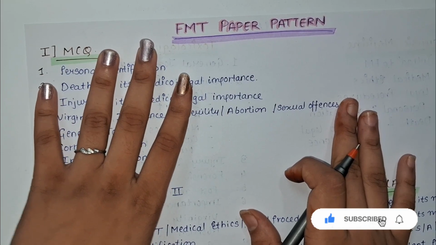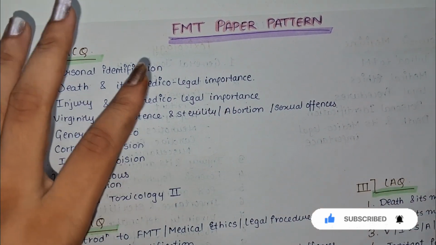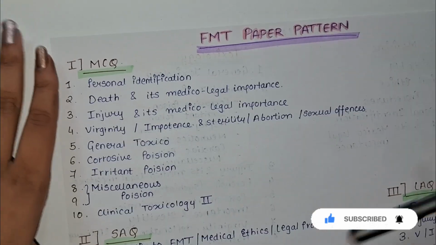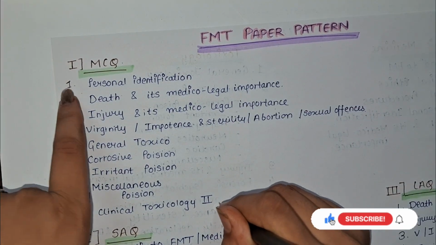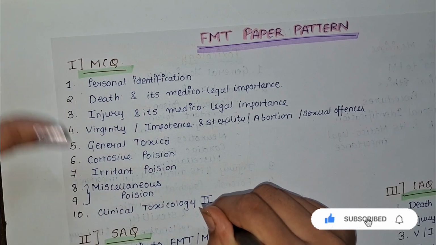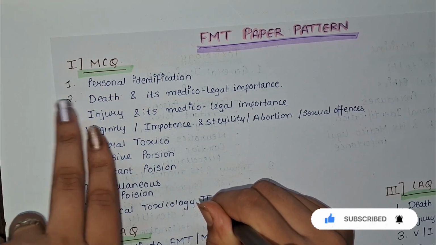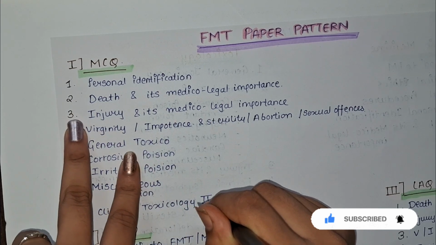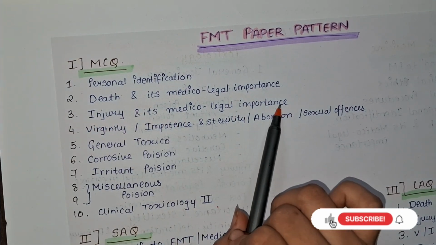For the paper pattern, we all know that a 100 marks theory paper will be there, out of which 10 MCQ, 8 SCQ and 5 LAQ will be present. For MCQ, there will be 10 MCQs, from which one MCQ will be from personal identification. If you know the syllabus, then you will be able to understand what we are talking about. Then one MCQ will be from death and its medical legal importance. One MCQ will be from injury and its medical legal importance.